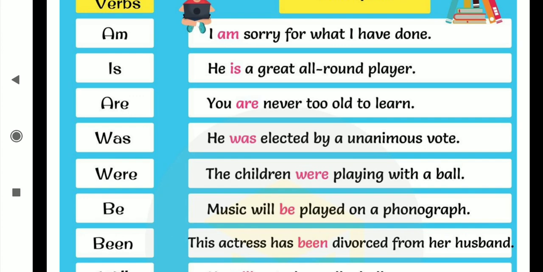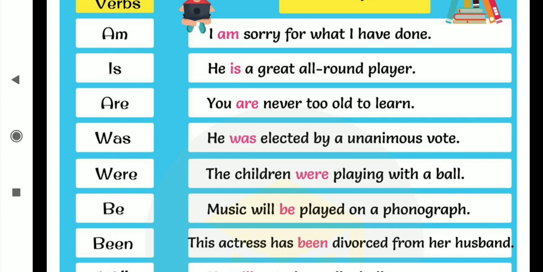He was elected, the children were playing, music will be played, this actress has been divorced. In these remaining four sentences, with was, were, be, been, another verb came: after was, elected came; after were, playing came; after be, played came; after has been, divorced came. That's why this was, were, be and been are not coming under the category of being verb.